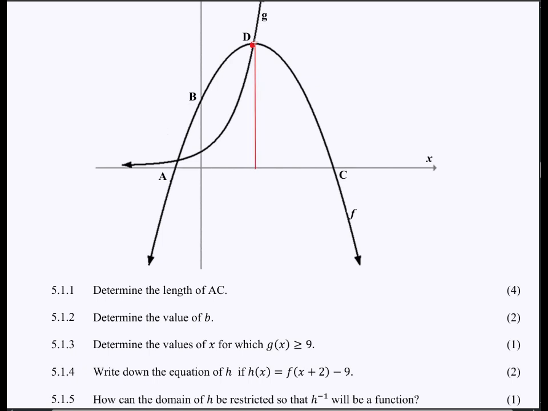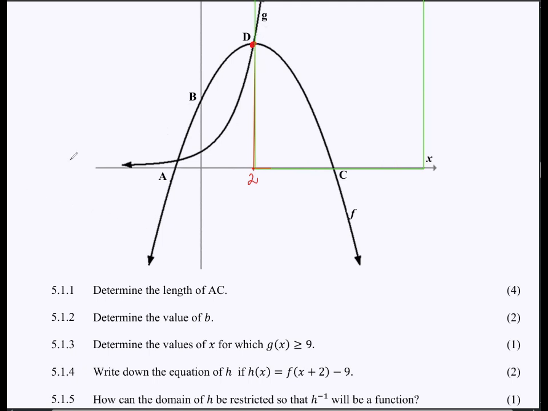What was the x coordinate at that point? We found that it was 2. So for all the values greater than 2, what will happen to the graph? The graph will be greater than positive 9.